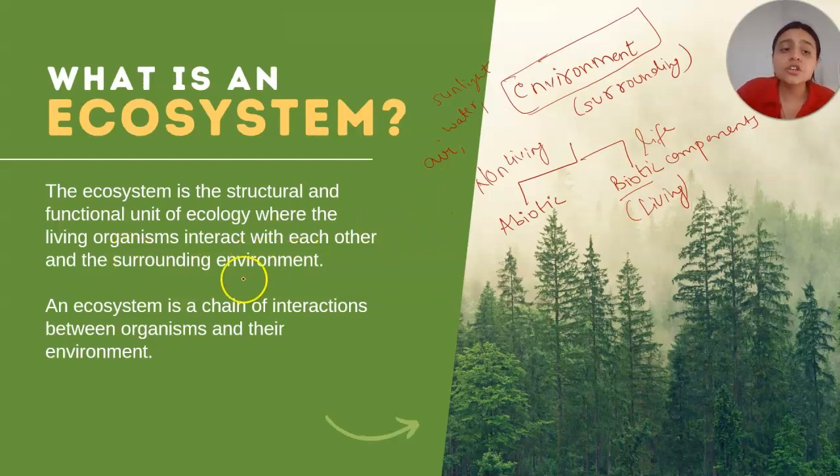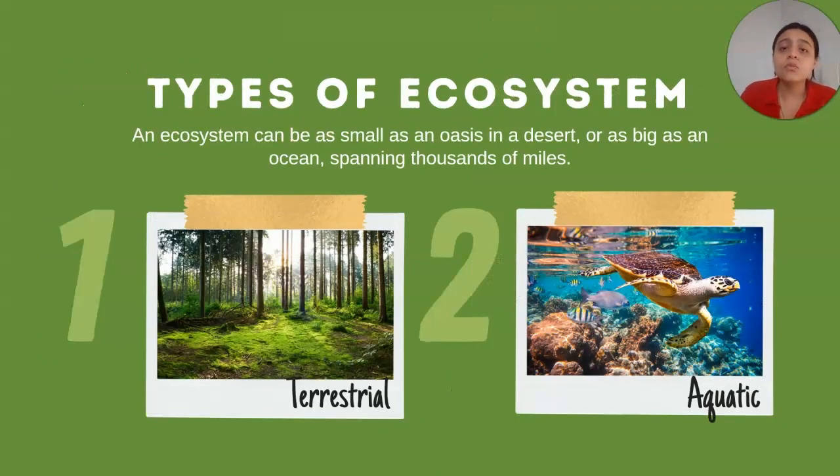An ecosystem is a structural and functional unit of ecology where the living organisms interact with each other and the surrounding environment. An ecosystem is a chain of interactions between organisms and their environment. Alright, so now we are going to study what are the two major types of ecosystem and where the forest lines up, or in which ecosystem the forest comes.